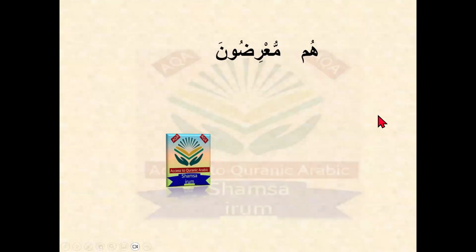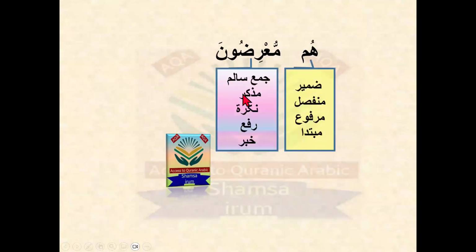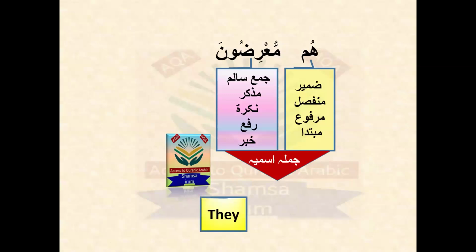One more example: hum, the same zamir munfasil as a mubtada. Mu'ridun is jama salim muzakkar nakira and is in marfu state because the una sound tells us that it is marfu, and it is khabar. Mubtada and khabar, the basic parts of the jumla ismiya, and we will translate it: they turn away.